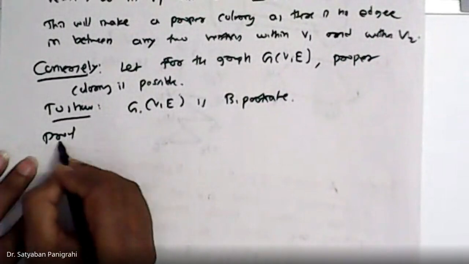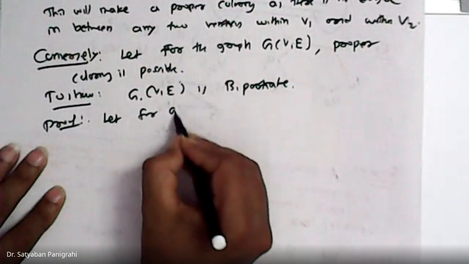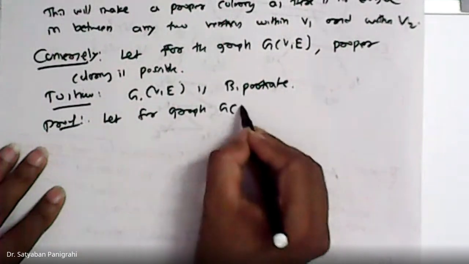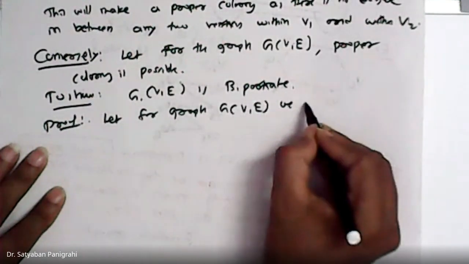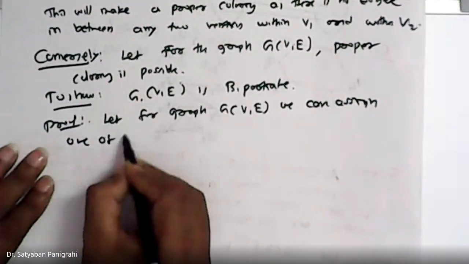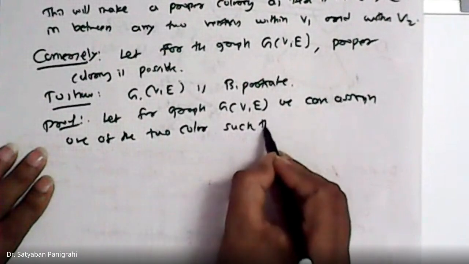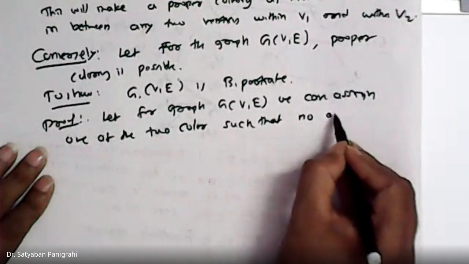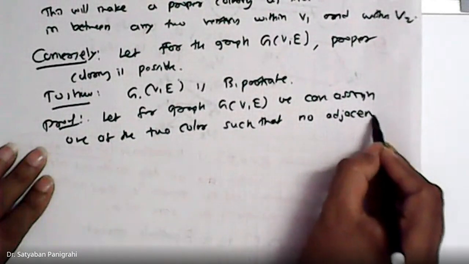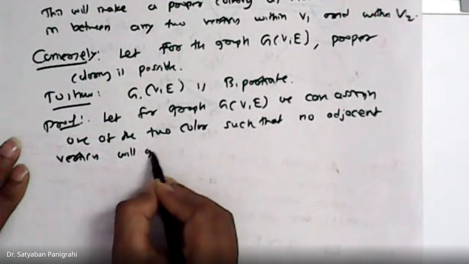To show that, we can say for graph G we can assign one of the two colors such that no adjacent vertices will get the same color.